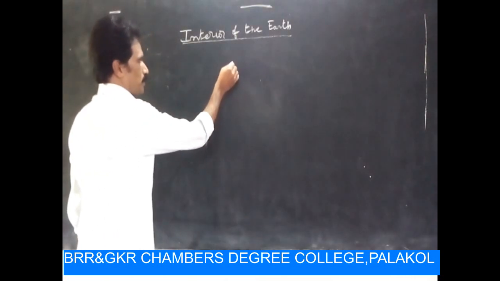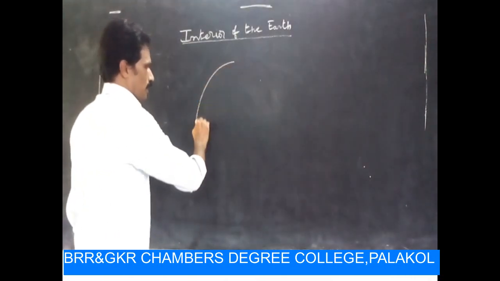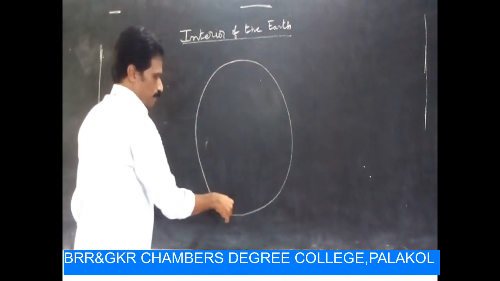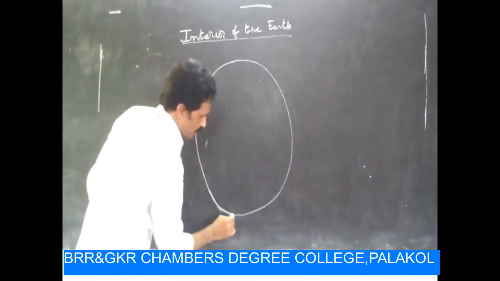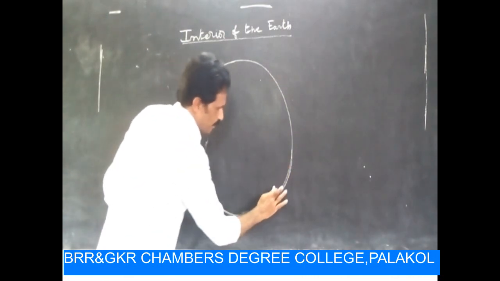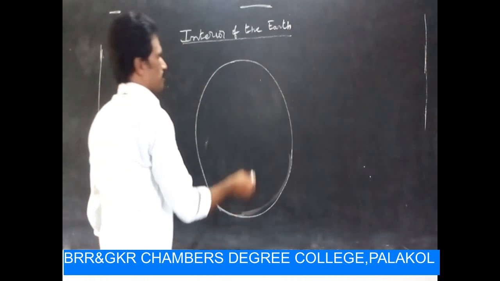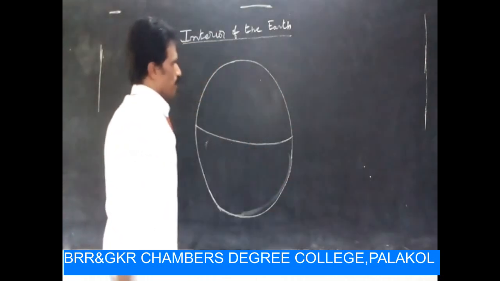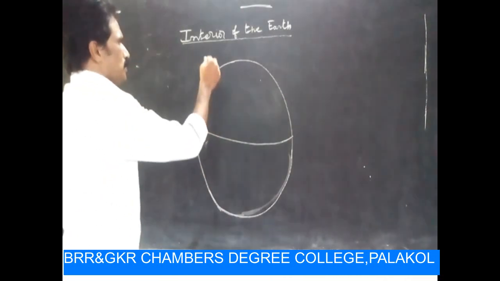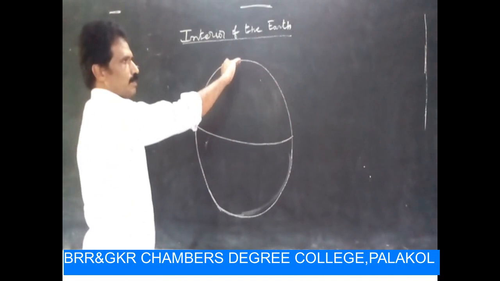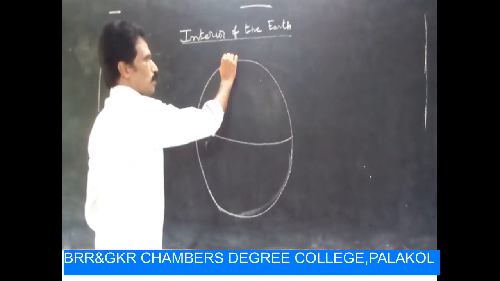We know earth is in spherical shape. So in the last session we concluded the outer part of the earth.